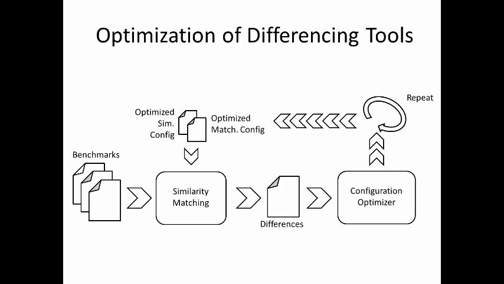Besides the evaluation of differencing approaches, there is another use case for the presented benchmarks. They are currently used to optimize the configuration of a state-of-the-art differencing approach. The core idea is to use them to assess the quality of the currently computed differences. Based on this evaluation, an evolutionary strategy alters and optimizes the configuration of the differencing tool. The results produced by this new configuration are again tested against the gold standard provided by the benchmarks. This process is repeated until a certain quality or a fixed number of iterations is reached.